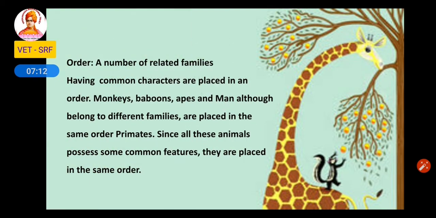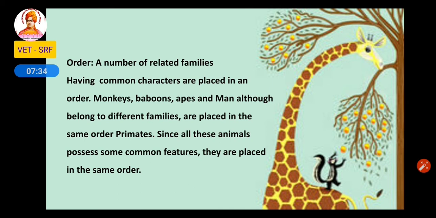The next one is order. Many related families combine and form an order. See here in order: monkey, baboon, ape. Although they belong to different families, they are placed in the same order as primates.